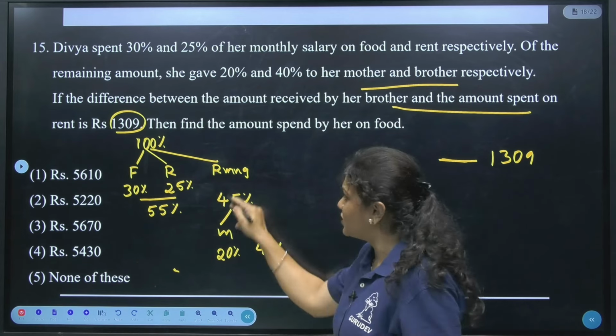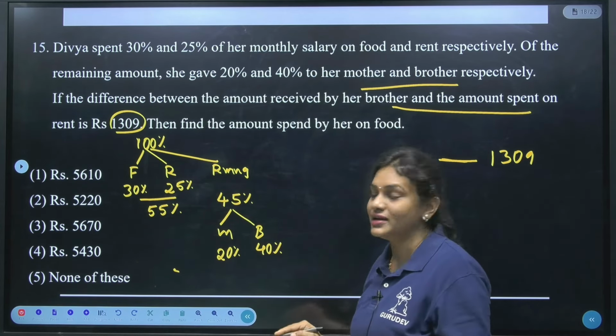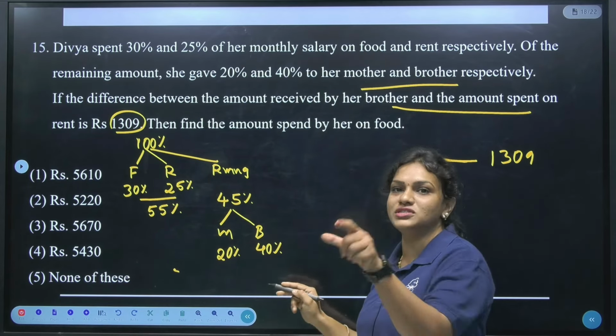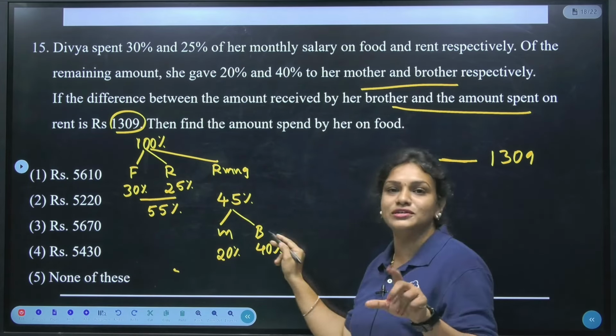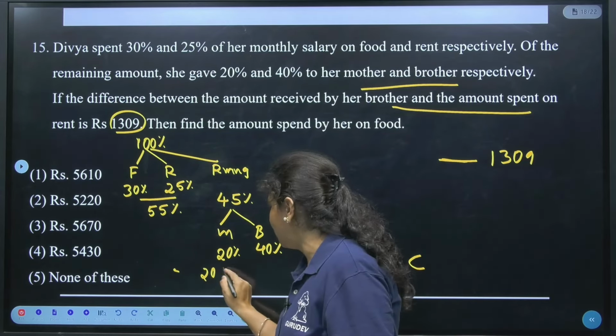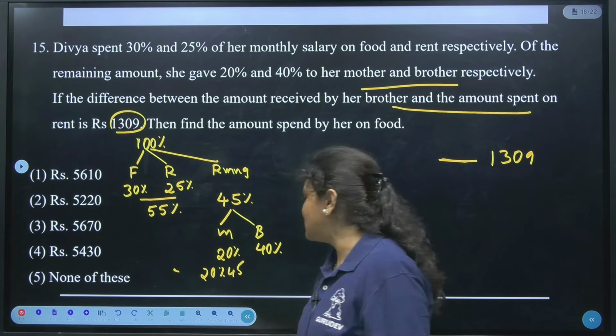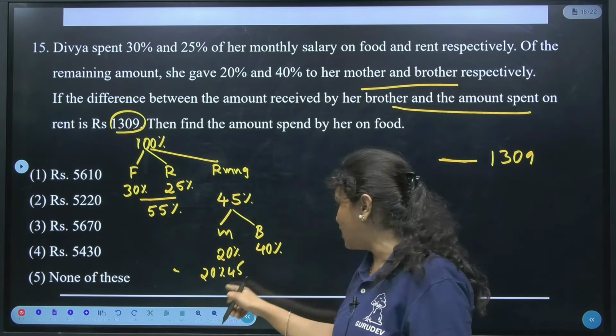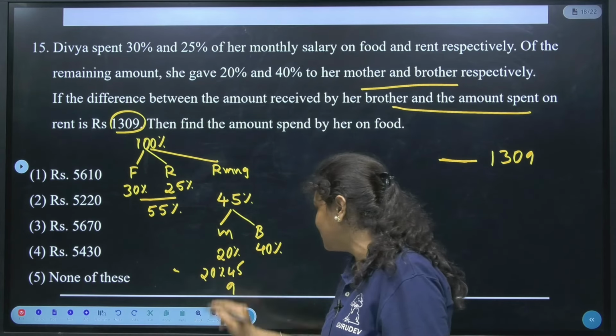Now this 45% is the remaining amount left, right? Out of this 45%, she has given only 20% to mother as well as 40% to brother. Now can I say 20% of 45 is how much? Since 20% is the fraction 1 by 5, 5 goes 9 times. Isn't it 9?